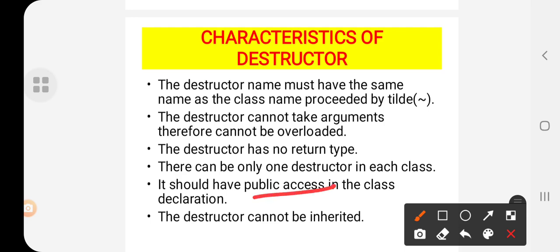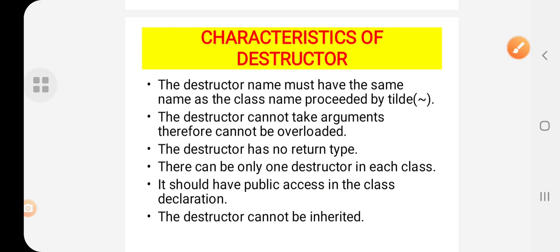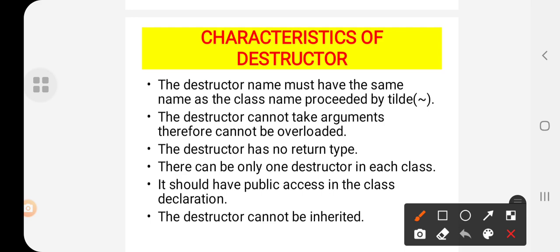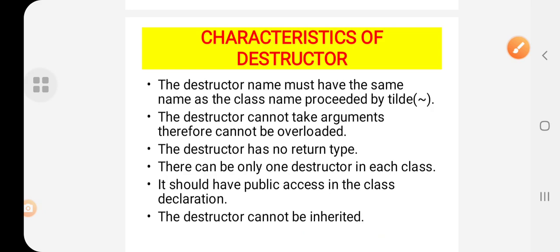Here in constructors also we declare the constructor in the public access specifier, right? So the destructor will also be declared in public access. The destructor cannot be inherited. This point you have to note down. So these are all the characteristics of destructors.